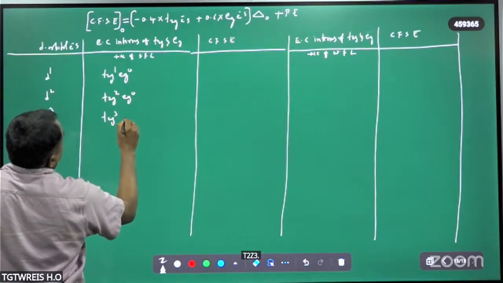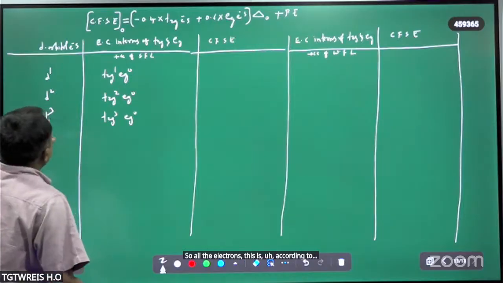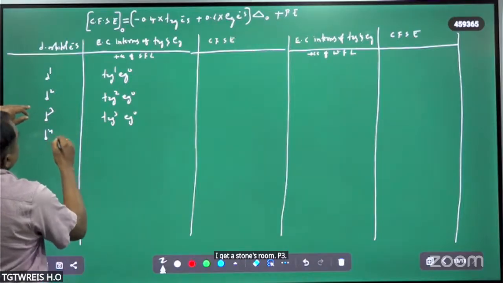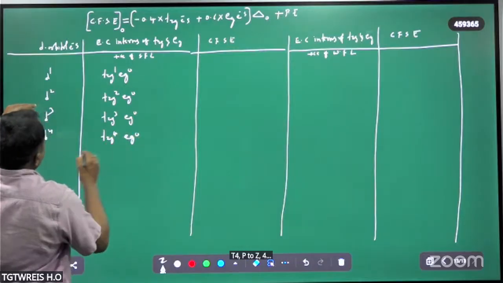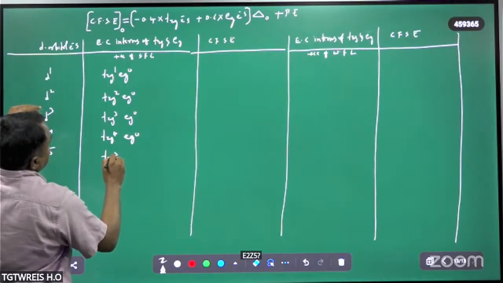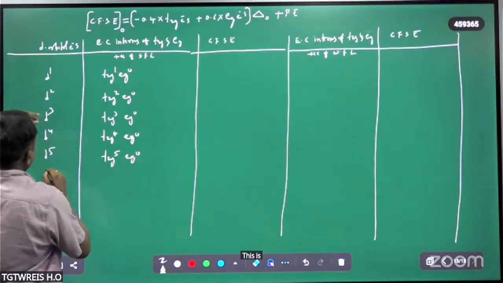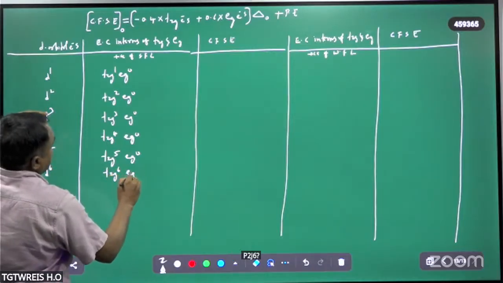So all the electrons are according to Hund's rule. D4 is t2g4 eg0, d5 is t2g5 eg0, d6 is t2g6 eg0.